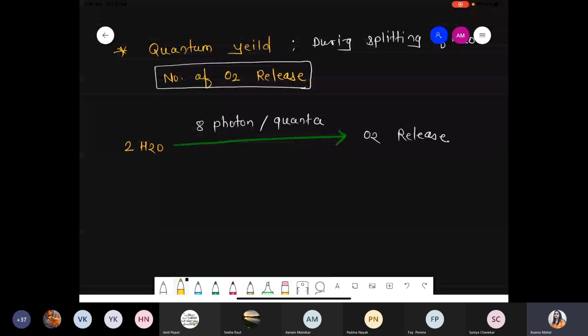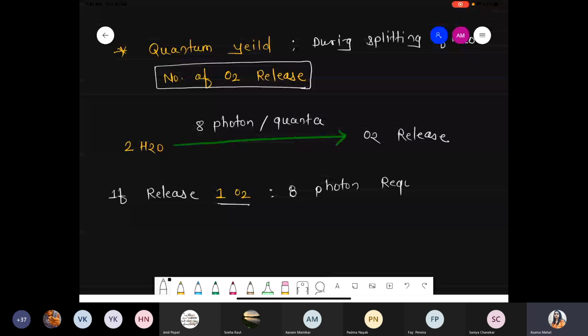If you want to release 1 molecular oxygen, you require a total of 8 photons.